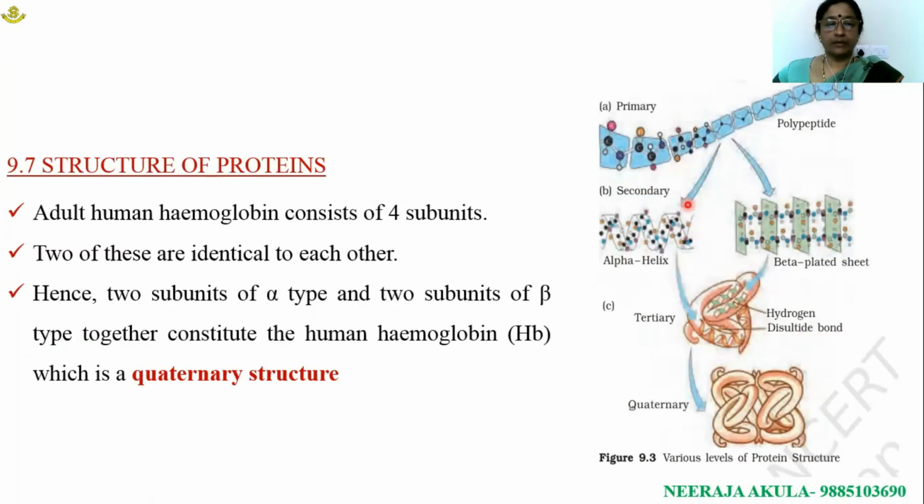If we come to the structure of hemoglobin, it's a quaternary structure and consists of 4 subunits. 2 alpha chains and 2 beta chains are present. The alpha polypeptide chain is associated with 141 amino acids, the beta chain with 146 amino acids. Totally 2 alpha chains and 2 beta chains are present in adult hemoglobin. In the case of fetal hemoglobin, 2 alpha chains and 2 gamma chains are present.